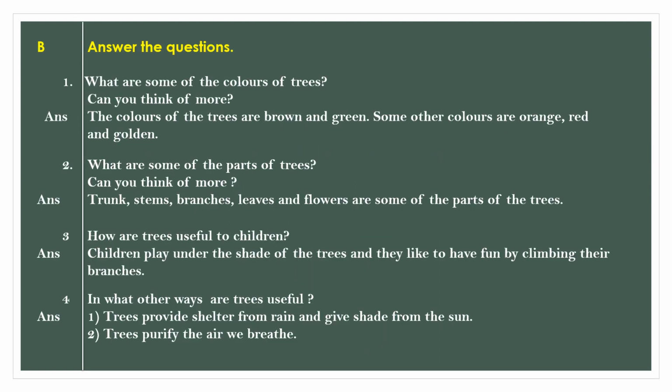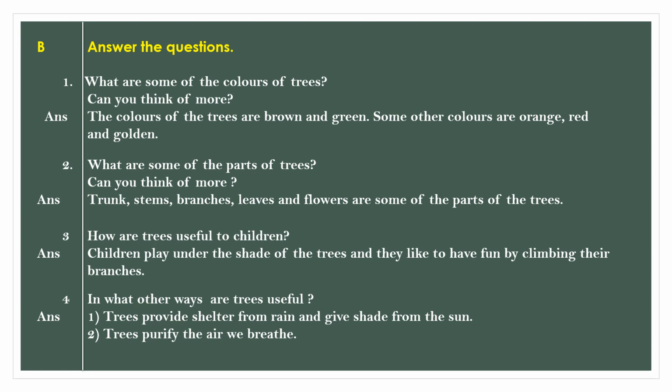Now let me explain to you the question answers. The first question, what are some of the colors of trees? Can you think of more? And the answer is, the colors of the trees are brown and green. Some other colors are orange, red and golden.